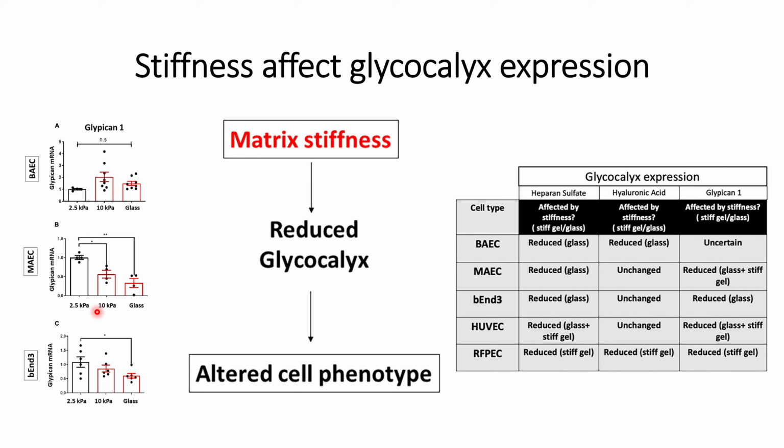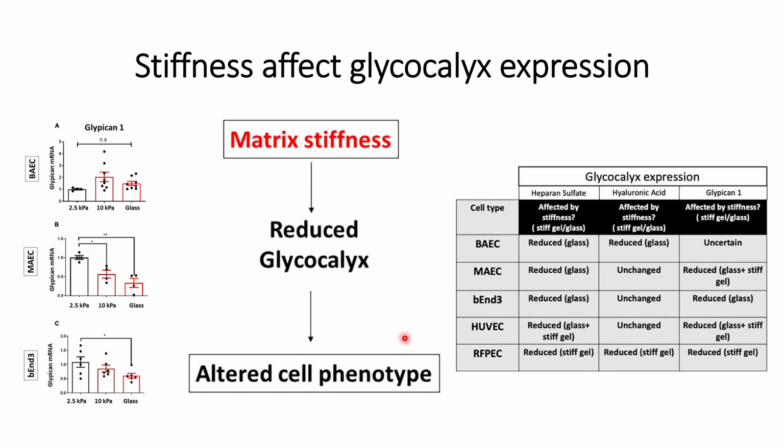They used a polyacrylamide based hydrogel coated with fibronectin. And for band 3, they saw similar results: compared to the 2.5 kilopascals, in the case of glass, the glycosylation mRNA level goes down significantly. So what they conclude from these results is that in general, with an increase in the matrix stiffness, there is a reduction in glycocalyx expression in different endothelial cells, and that can lead to an altered cell phenotype.